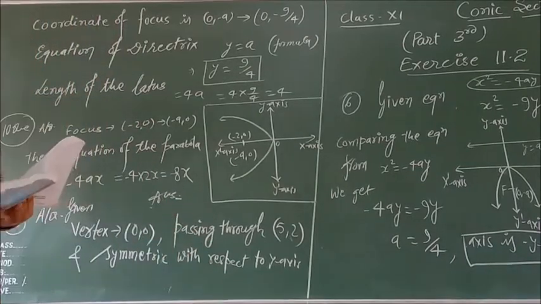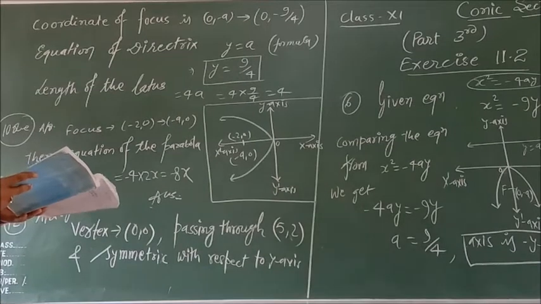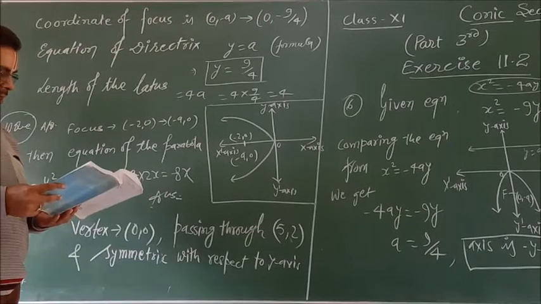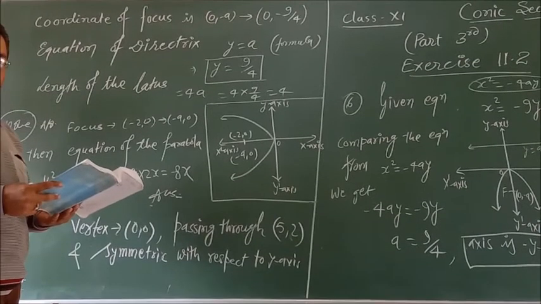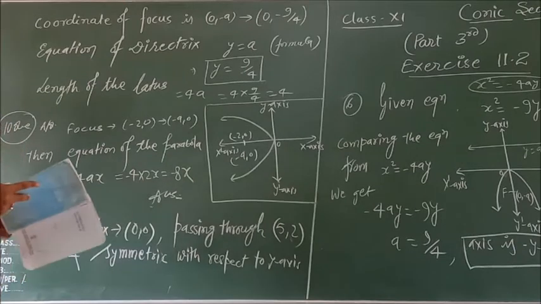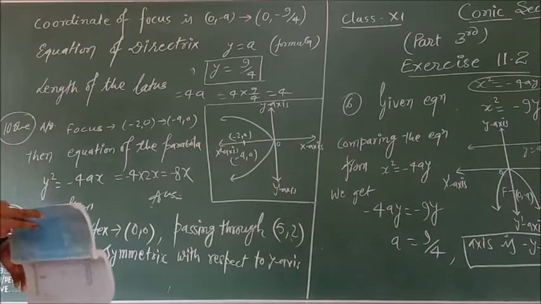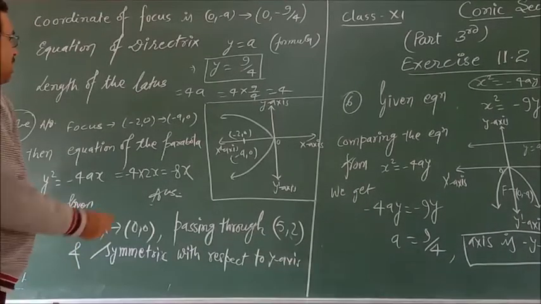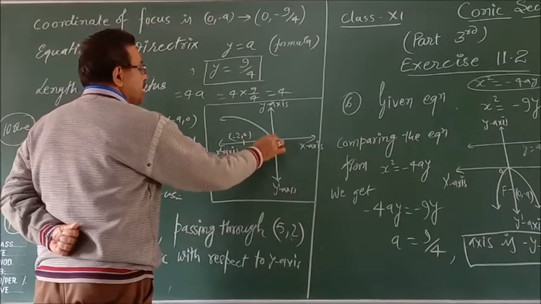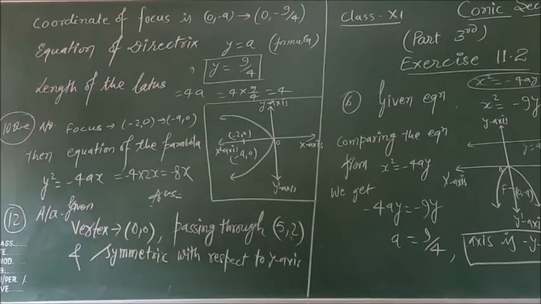Here 7 up to 12, it means we are given, find the equation of the parabola that satisfies the given conditions. Here, in question number 10, we are given vertex 0, 0 and focus minus 2, 0. It means the axis will be the negative x-axis.